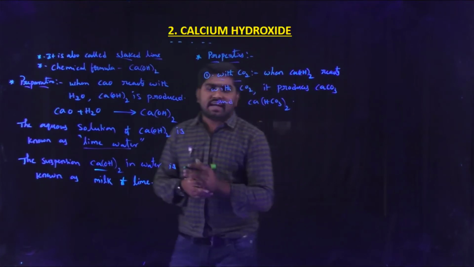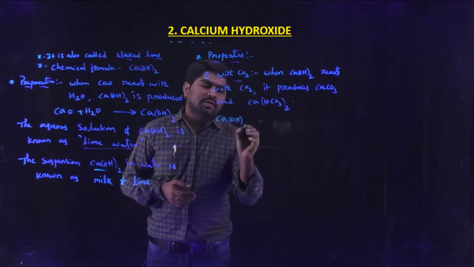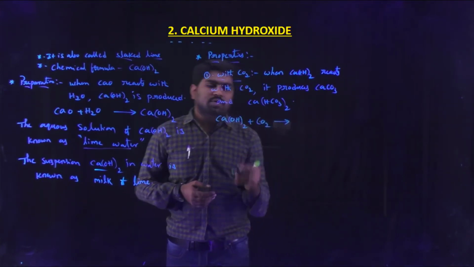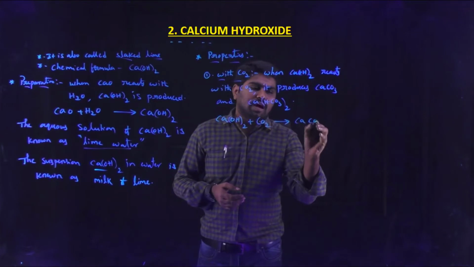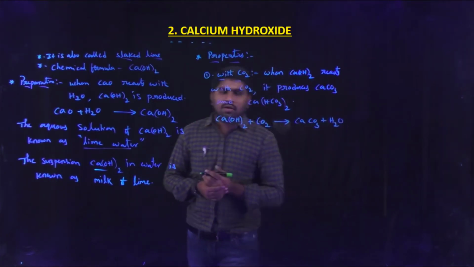Now coming to the reactions, so Ca(OH)2 plus CO2 gas produces calcium carbonate plus water molecule.